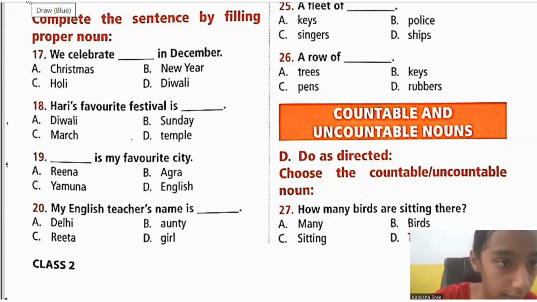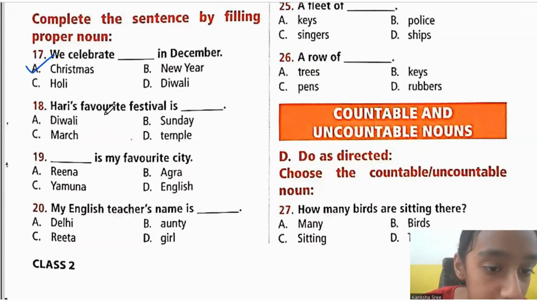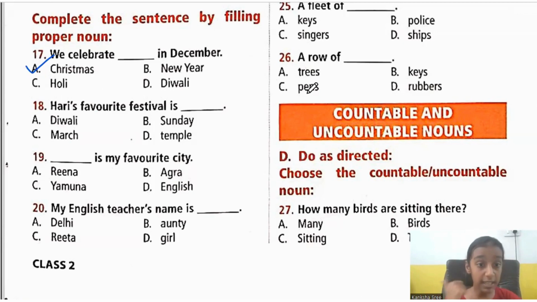Okay, children? Next, complete the sentences by filling in the proper noun. 17th one. We celebrate dash in December. What do we celebrate in December, children? Do we celebrate Christmas, New Year, Holi or Diwali? We celebrate Christmas in December. So it would become option A. Next, 18th one. Hari's favorite festival is dash. Is it Diwali, Sunday, March or temple? It is Diwali. So it would become option A. Who doesn't like Diwali? Every one of us likes Diwali because it's the festival of lights, isn't it?